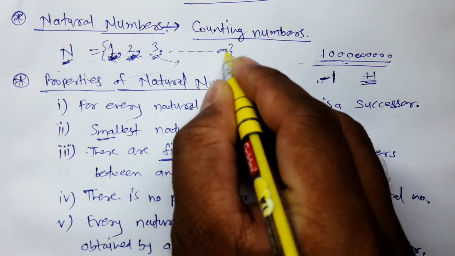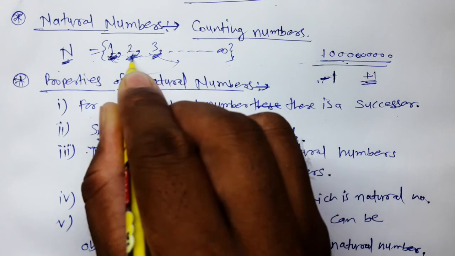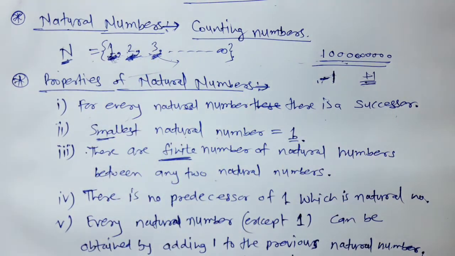Infinity means if we extend these numbers, or we count these numbers 1, 2, 3 up to infinity, we cannot get the greatest natural number. If we write down a number, then again we can put a digit after that number. Again we can put one more digit after that number. So we cannot catch infinity.